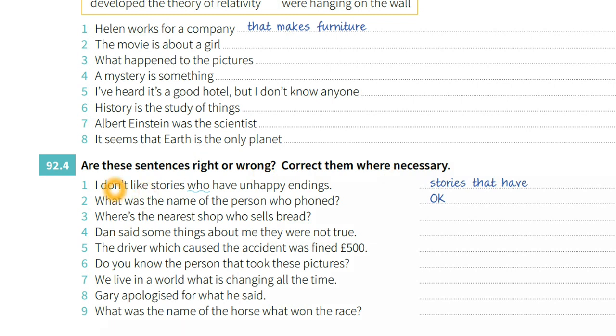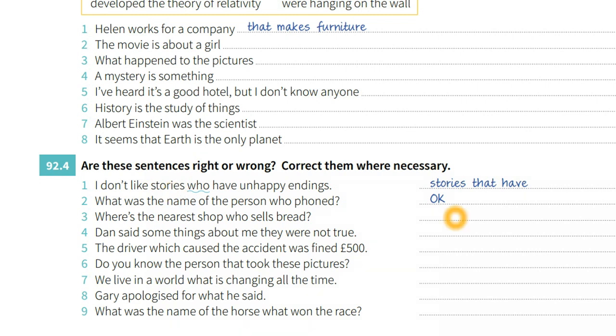You have to check the sentences whether they are right or wrong. If it's right, you will say okay, and if it's wrong, you will try to change it. Like here, I don't like stories who have unhappy endings. So you cannot say who. We can use that, because it's already here about things.